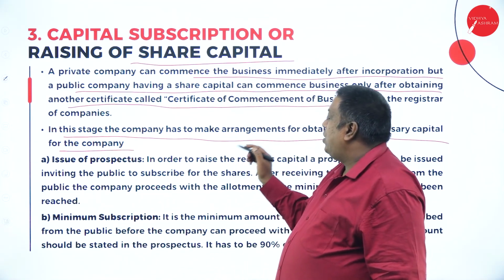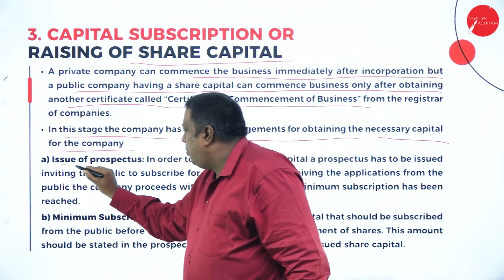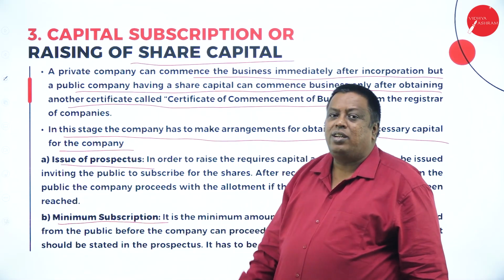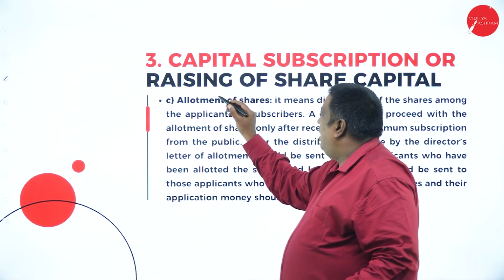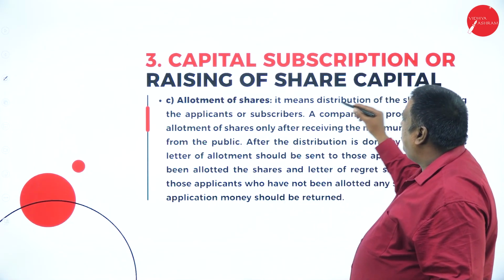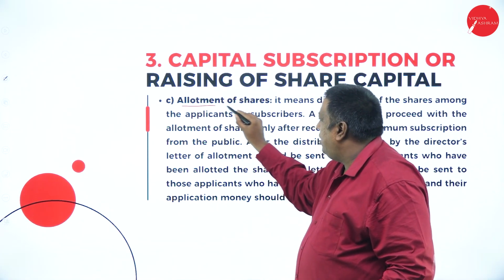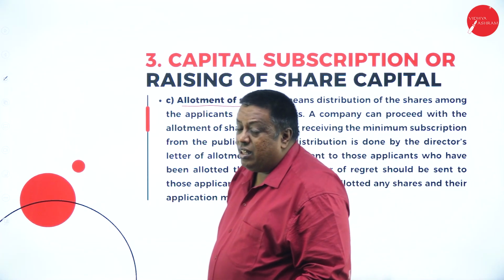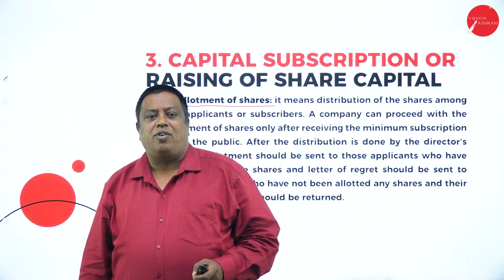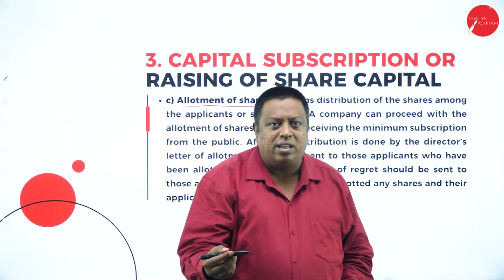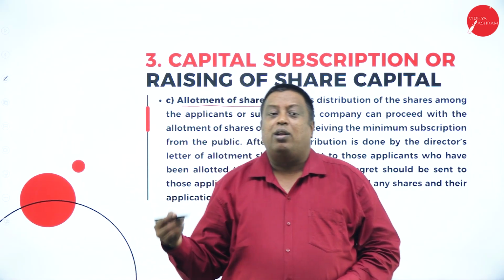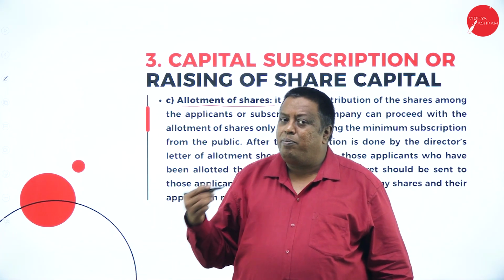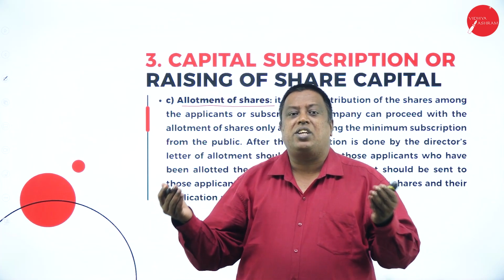So that is the information what we have here, and issuing the prospectus to the public and getting the minimum subscription from the public. And in the raising of share capital, the next concept what we have here, after subscription, is allotting the shares to the public. Whenever the public has applied for the shares to the company, the shares are to be allotted for the applications received by the company, and allotment may be made based on the number of applications received.